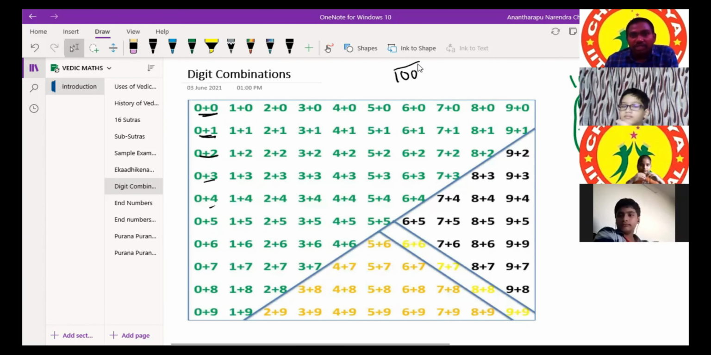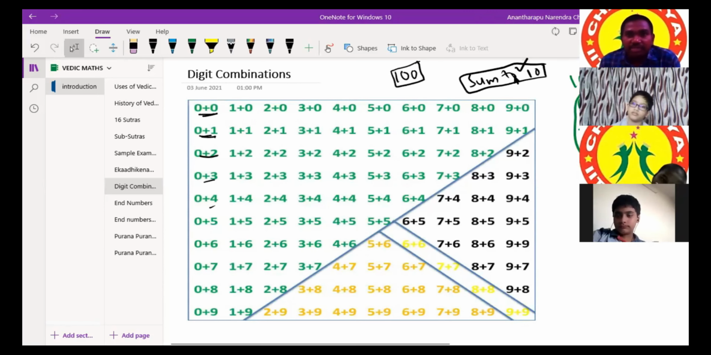Actually, we have to deal with these 100 combinations. But just now we have mentioned one thing: sum to 10. How many numbers sum to 10? Simply we are keeping them aside because we can identify them very easily, right? So above this line, whatever numbers are there, all those sum to 10 only.